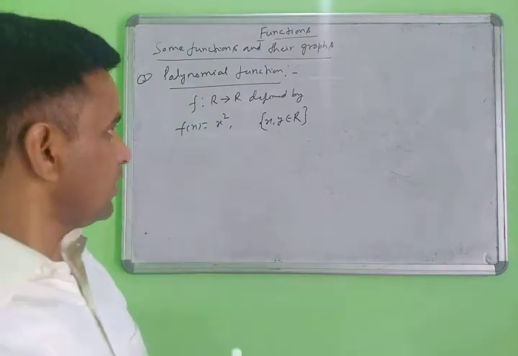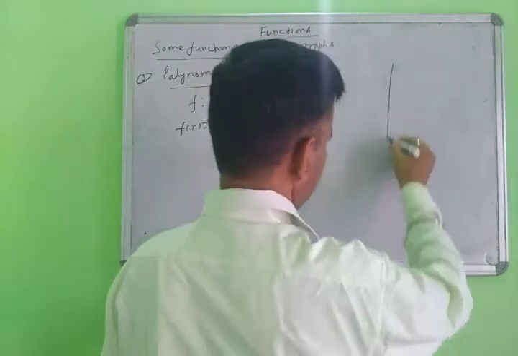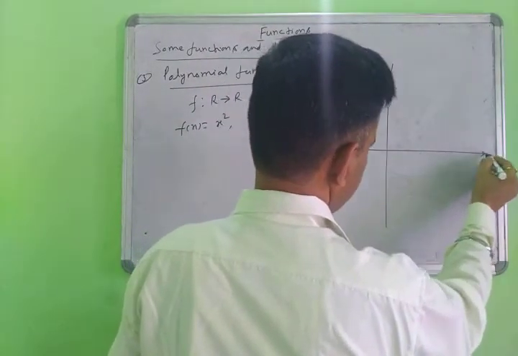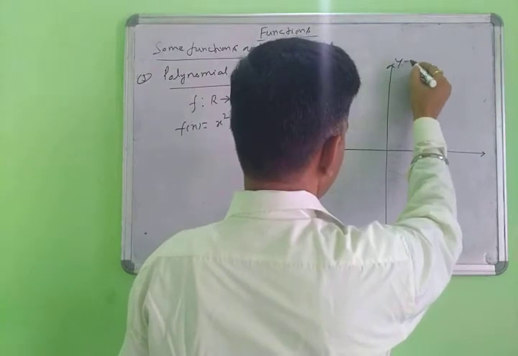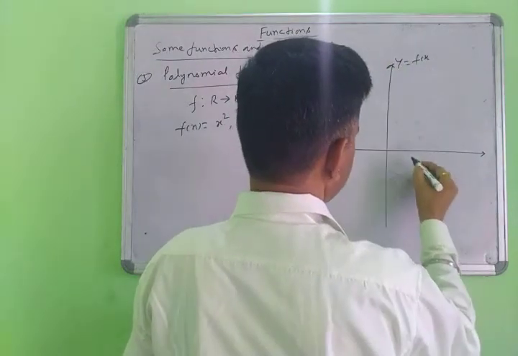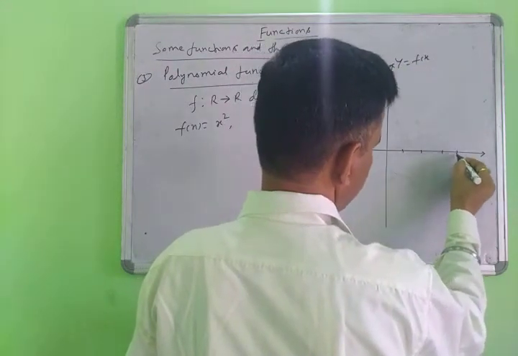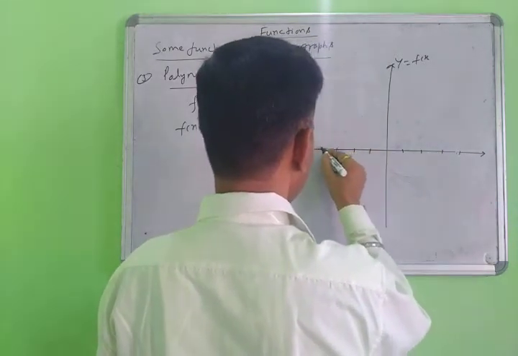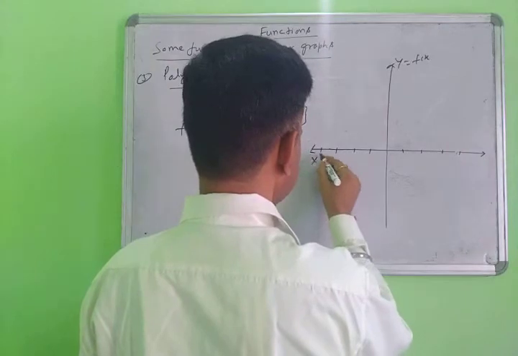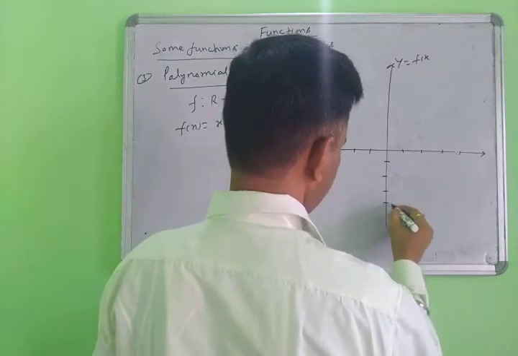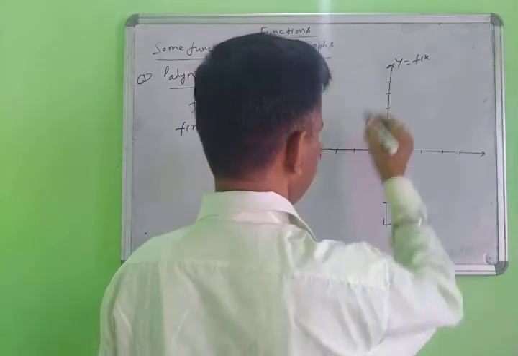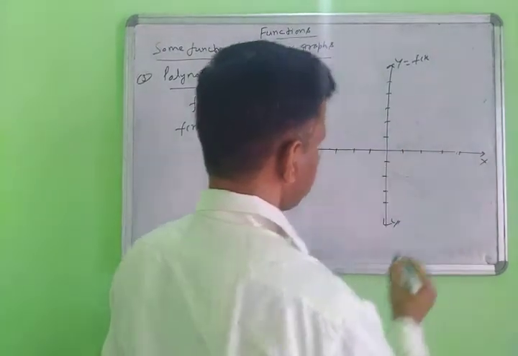So when you draw the graph here, how to solve this question? Y equal to f(x). Here 1, 2, 3, 4 on the x axis, 1, 2, 3, 4 on the x dash side, 1, 2, 3, 4 on the y dash side, and 1, 2, 3, 4, 5 on the y axis. This is the y, this is the x.